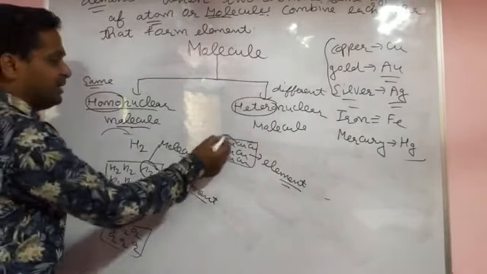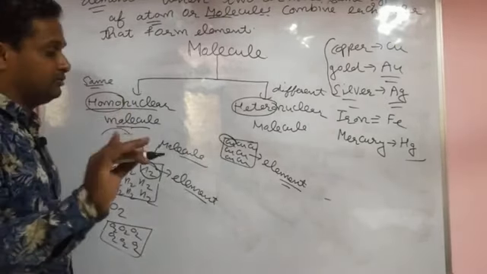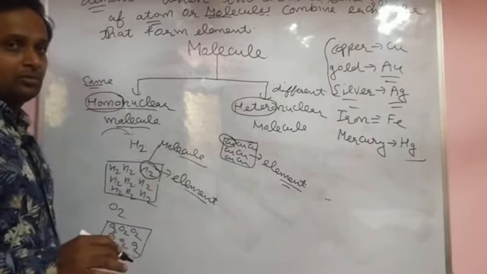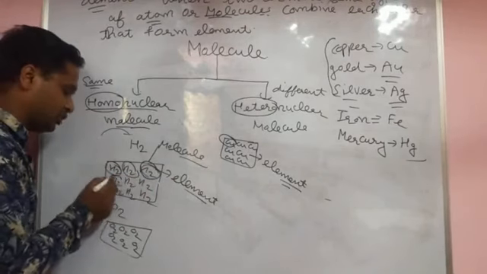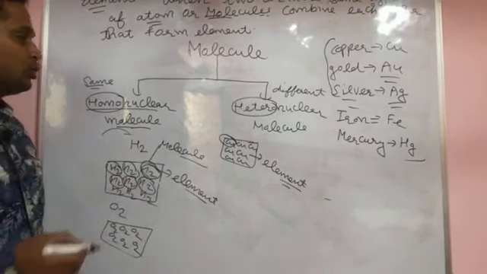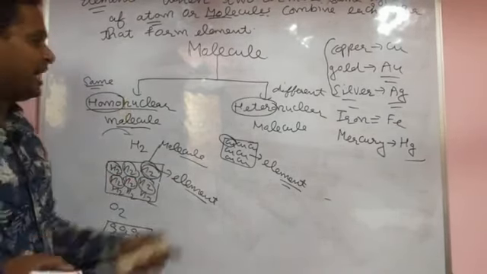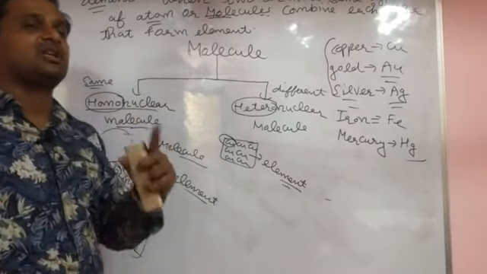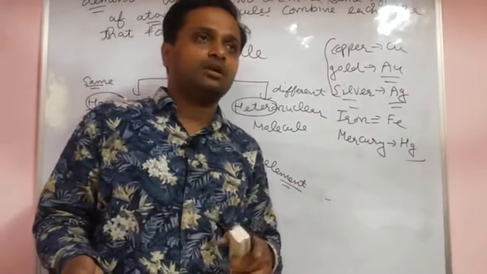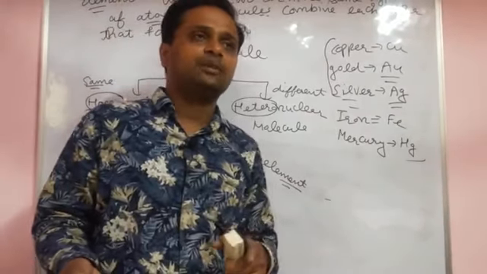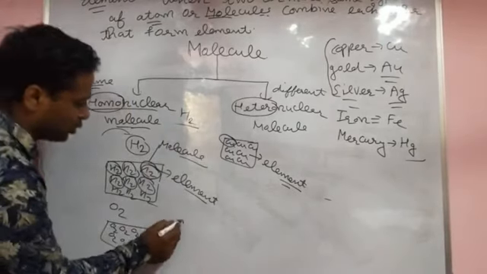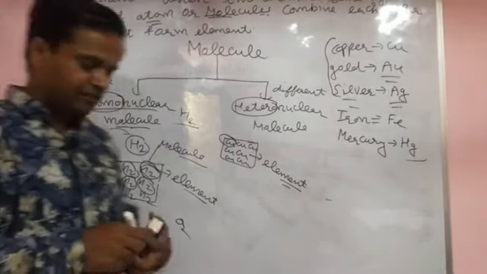If any element exists singly, like copper, and that combines, that also forms the element. But H2 is in molecule form, and when molecules combine, that also forms the element. So an element is formed from atoms and also from molecules. If it exists singly, then it is made from atoms. If not, you know hydrogen does not exist singly. You do not write H, hydrogen gas; you always write H2. Oxygen, O2. So this is the definition of element.